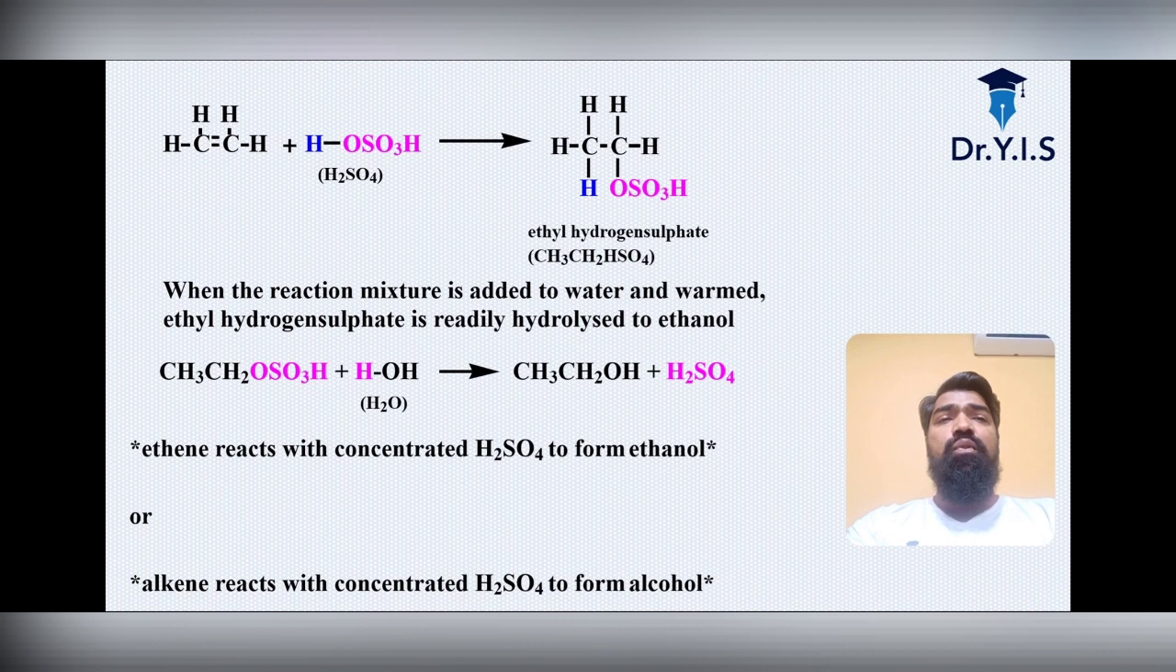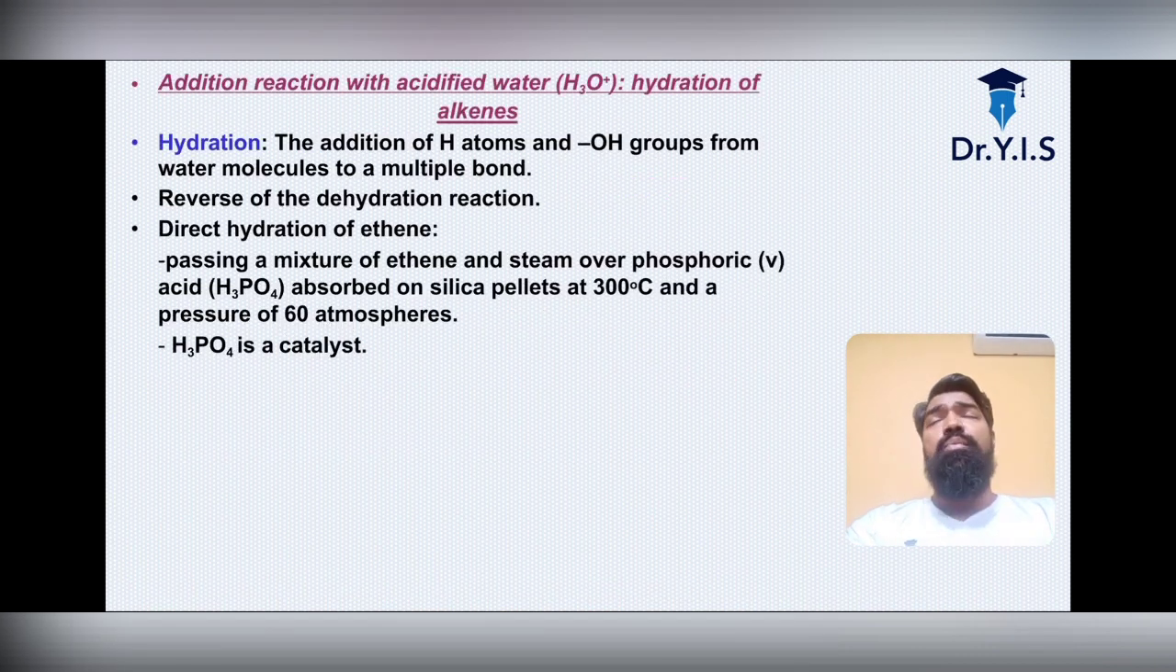Here H2SO4 is what? H2SO4 is acting as the dehydrating agent as well as the catalyst, so it will be formed again. So ethene reacts with the concentrated H2SO4 to form ethanol, or alkene reacts with the concentrated H2SO4 to form alcohol, the same as what we have seen in the preparation.